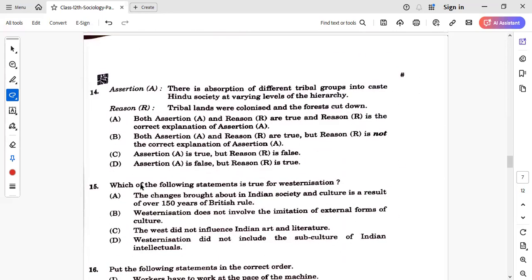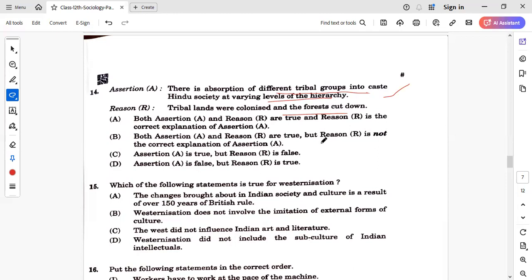Next question is assertion reason again. There is an absorption of different tribal groups into caste Hindu society at varying levels of the hierarchy. This is one of the ways the inclusion of the tribal population has happened, that there is absorption of different tribal groups into caste Hindu society at varying levels of the hierarchy. So as they got their social status, they got assimilated in the society. Reason says tribal lands were colonized and forests had been cut down.